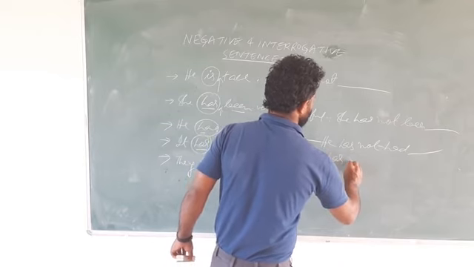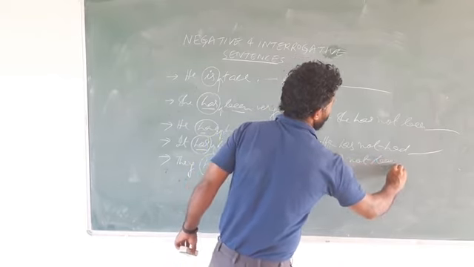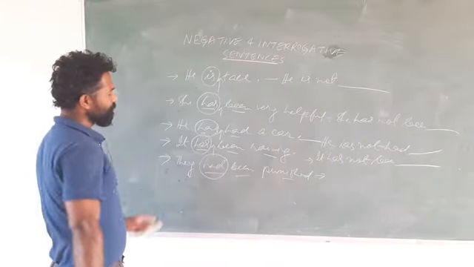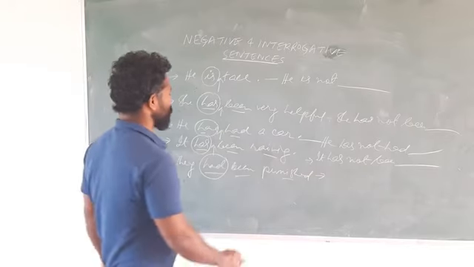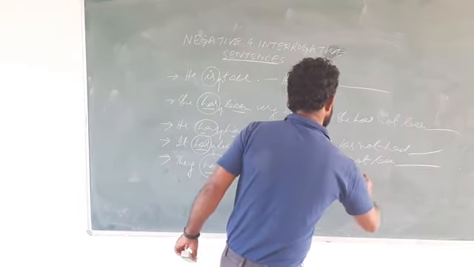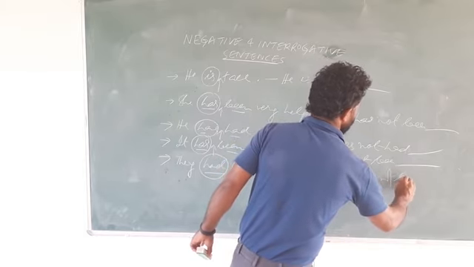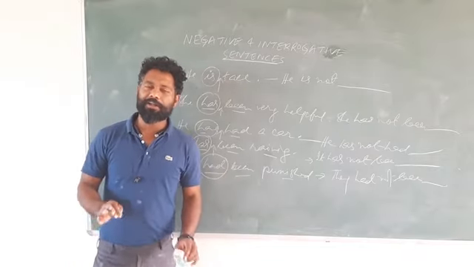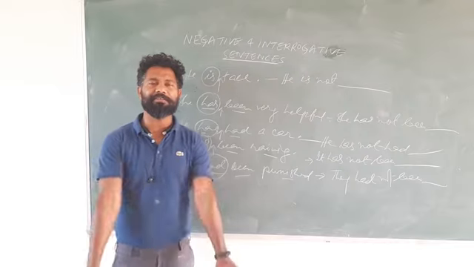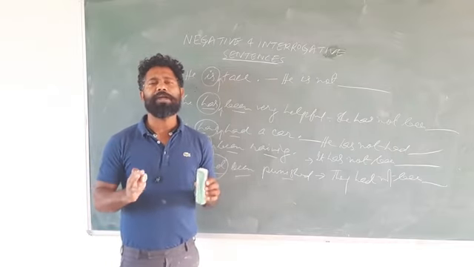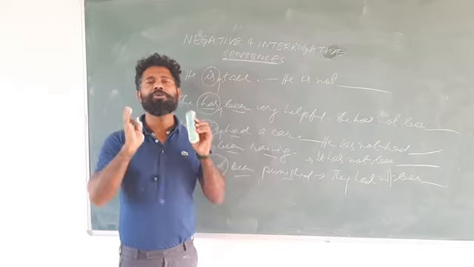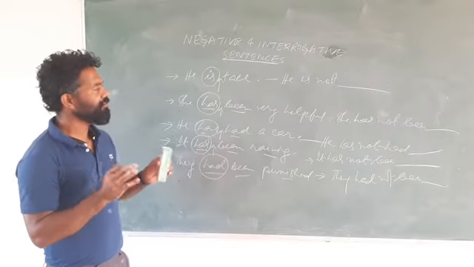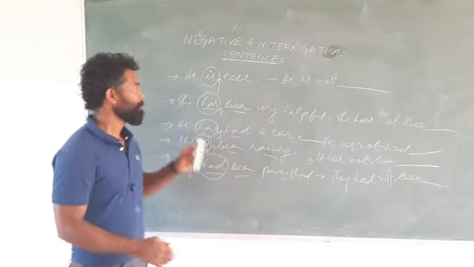It, and then has, and then not, and then been, and the rest of the part you will write the same. You will copy the same words. And what is the last sentence? They had been punished. So again here you will write they, had, not, and been. So that's why I have said it's very easy to make a negative of a given positive sentence. What is the idea? We need to write not just after the first verb. This is the rule, and the sentence becomes negative.